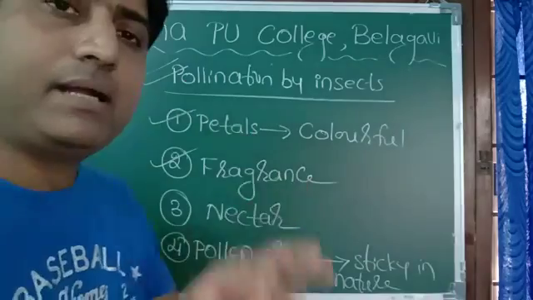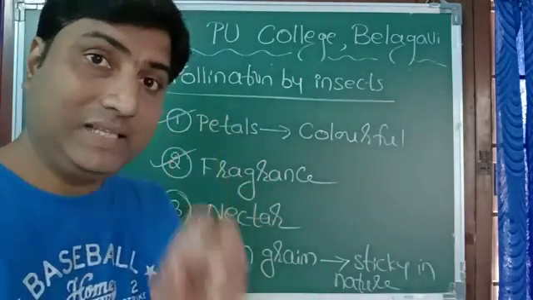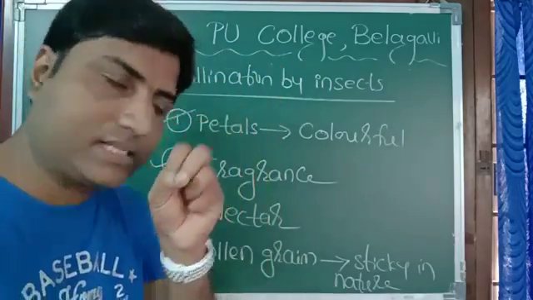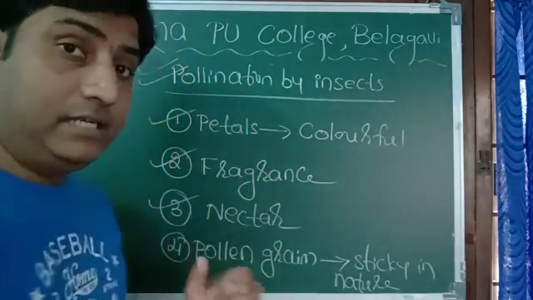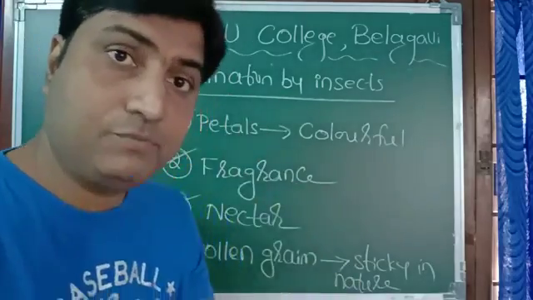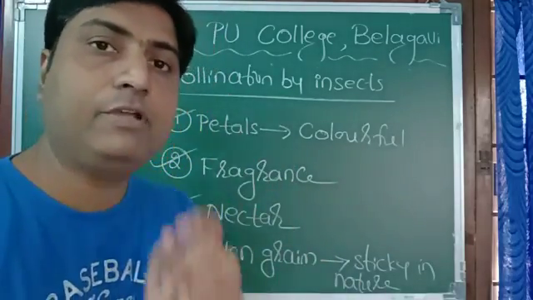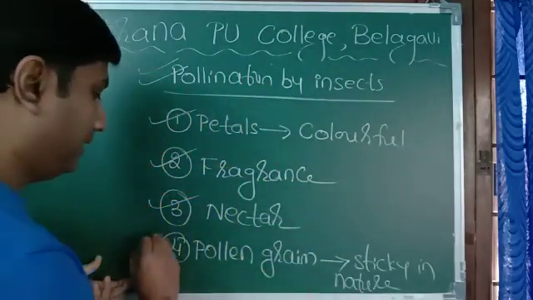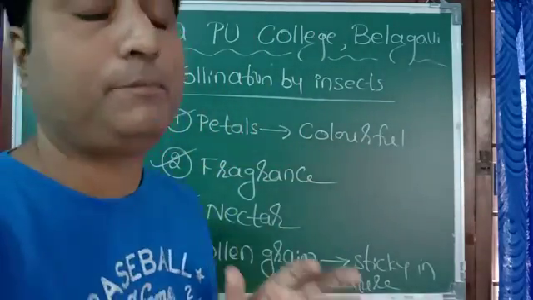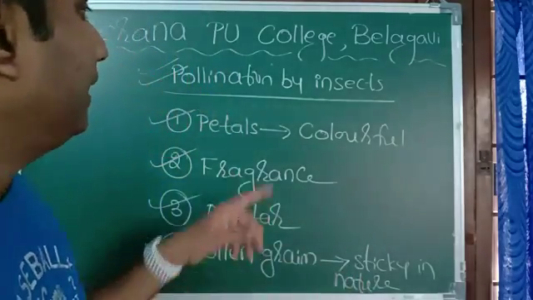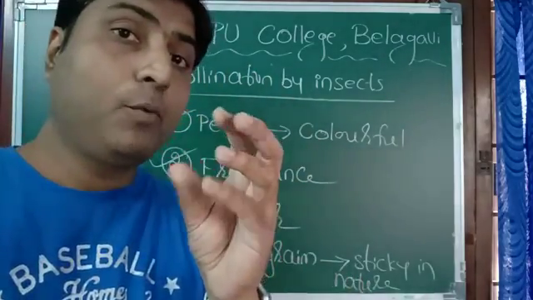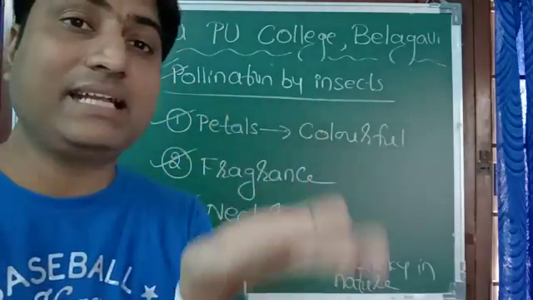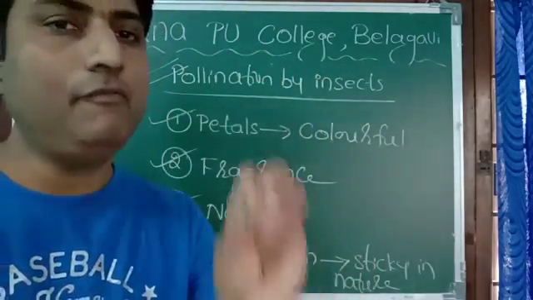Second one, if petals are of dull color, then the fragrance or the sweet smell attracts the insect. Additionally, in some flowers, there will be a sweet substance which is food for many of the insects, and we call it nectar, and from the same nectar, honey is prepared. And in such flowers where pollination takes place by insect, pollen grains are sticky in nature so that they can easily get attached to the body of insects.